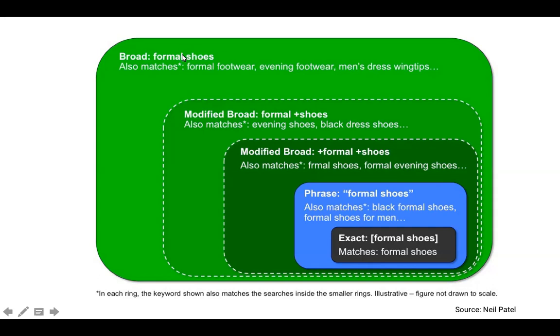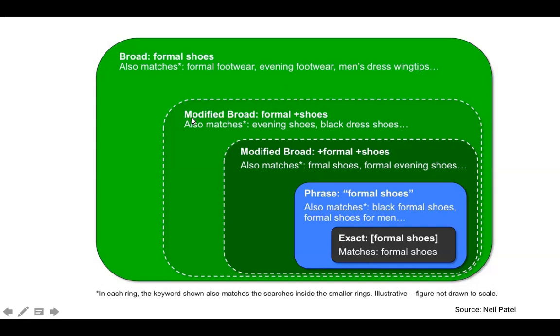Its algorithm tries to find every possible combination or match for this keyword, and it will show our advertisement on all such searches. Somebody is searching formal shoes, but it is showing men's dress wingtips. That is not at all relevant, and if they click on your advertisement, it's a budget loss.